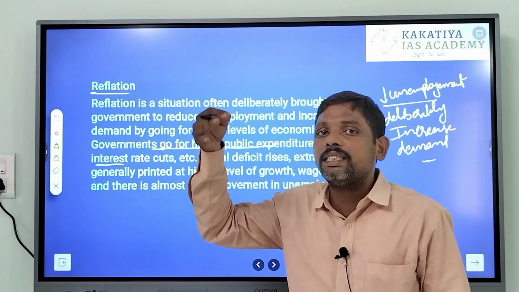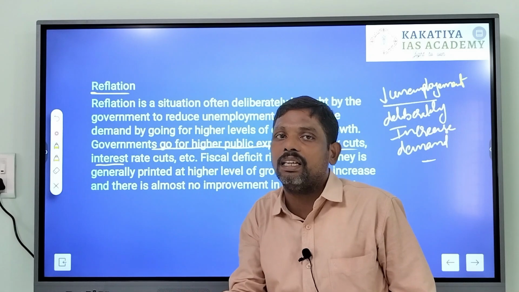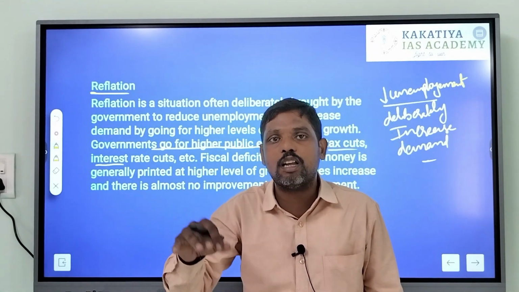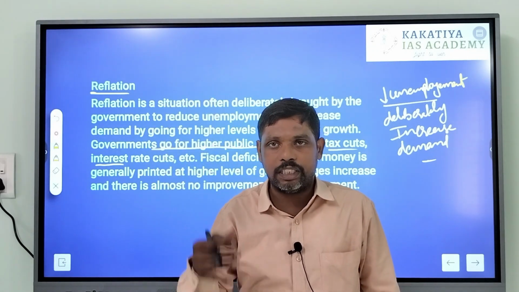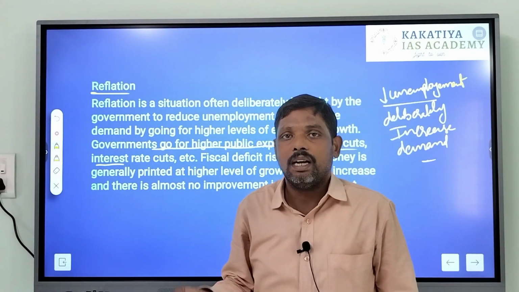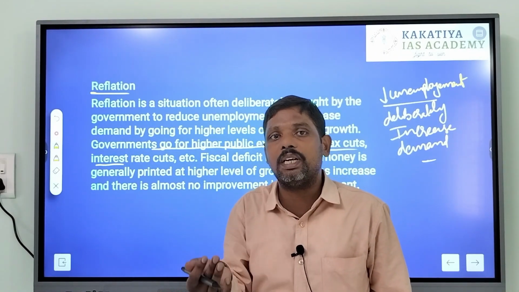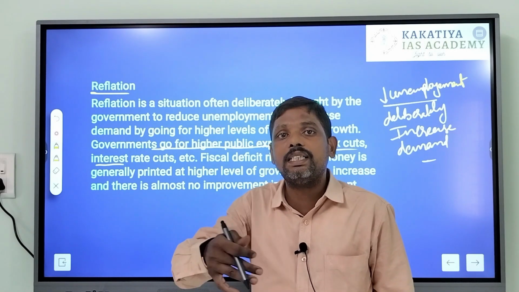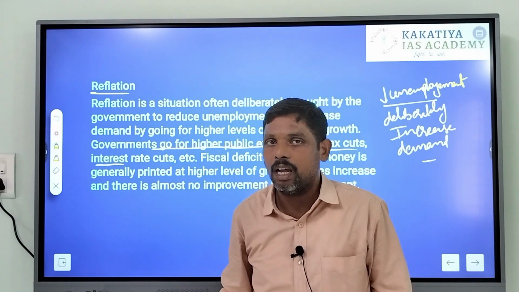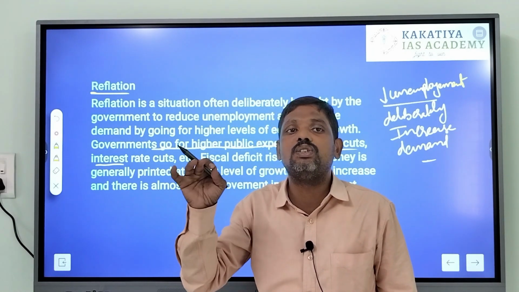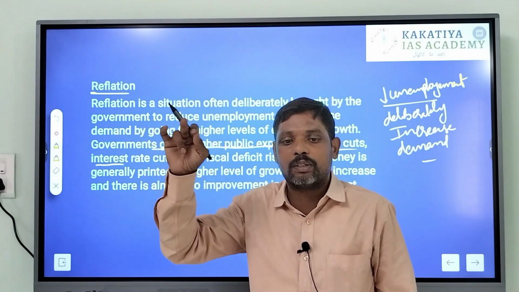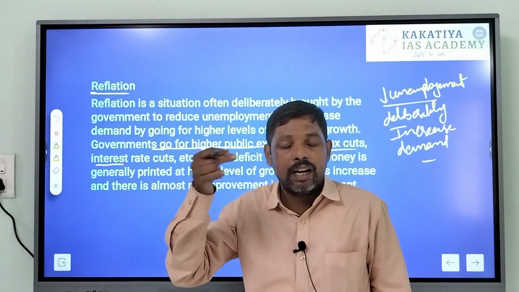So the demand is increased by increasing the amount of money supply in the markets, and this is done by reducing the taxes and the interest rates. Sometimes the government increases money supply by printing currency. However, printing currency is not a wise decision, because it will have an adverse effect. Again it will increase inflation. Not only inflation,